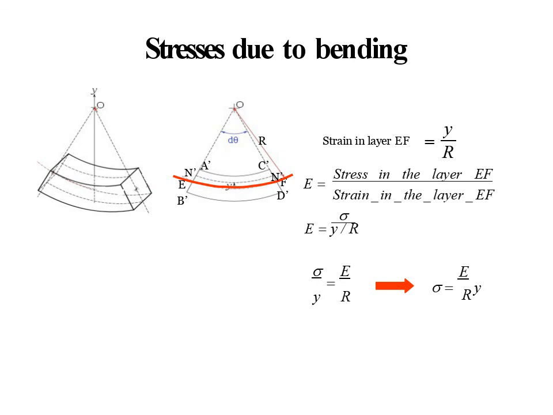Substitute the stress and strain in the formula for Young's modulus. Young's modulus E is equal to the stress in the layer EF, sigma, divided by the strain in the layer EF, which is y by r. By simplifying this, we get sigma by y is equal to E by r, or else the stress sigma is equal to E by r into y.